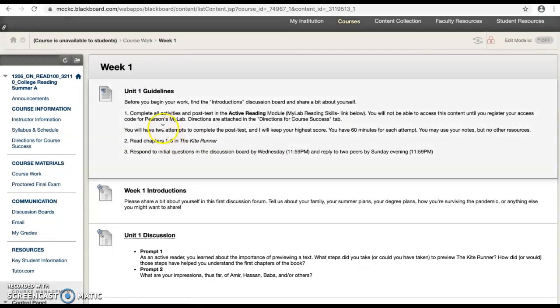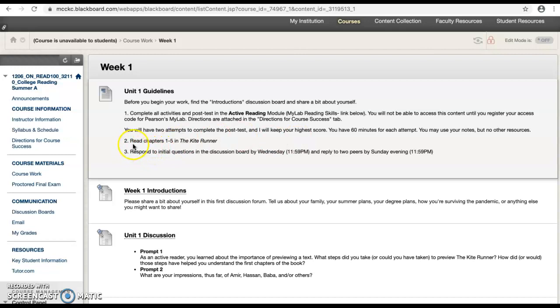So back to coursework, back to week 1. The other things you need to do in week 1 are complete all of the activities and post-tests in the active reading module in the MyLab reading skills link below. You will not be able to access this content until you register your access code for Pearson's MyLab. Don't forget that the directions are attached in the Directions for Course Success tab. You will have 2 attempts to complete the post-test, and I will keep your highest score. You have up to 60 minutes for each attempt, although I don't think it'll take you that long. You may use your notes on these quizzes, but no other outside resources, friends, family, or the internet.